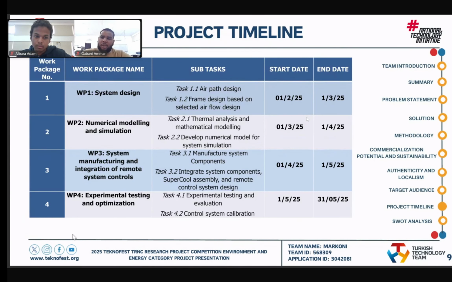As for the project timeline, we first started with work package 1, which is the design of the system, which includes the air path design and the frame design based on the selected airflow design, and then the mathematical modeling and simulation, which includes thermal analysis and mathematical modeling and the simulation for the system. Work package 3 was manufacturing and integration of remote system controls. Actually, we went ahead of our timeline and finished the manufacturing of system components, and even, as my colleague mentioned before, we started preliminary testing. Last is the experimental testing and optimization.